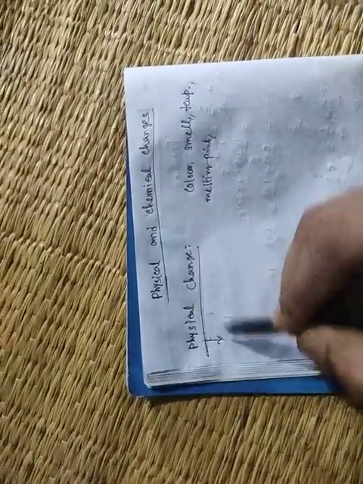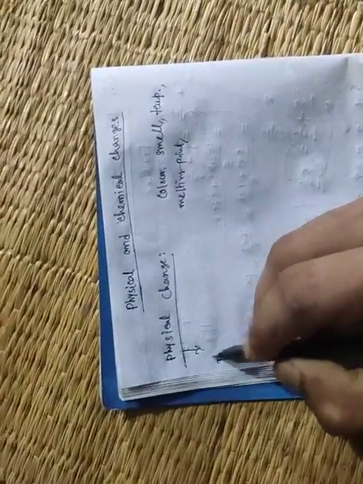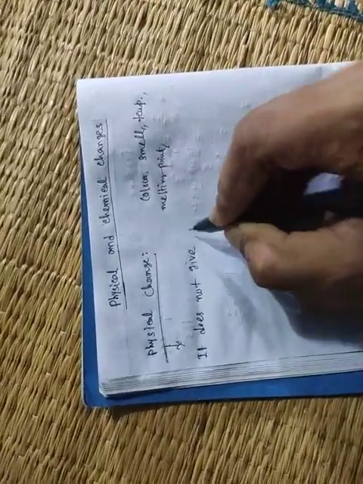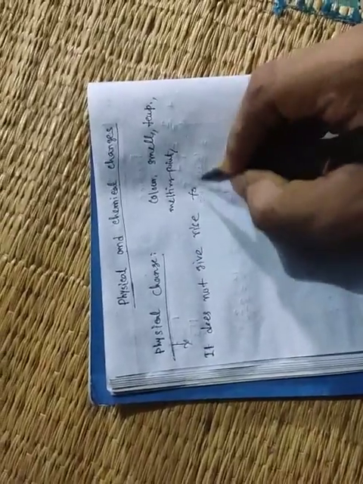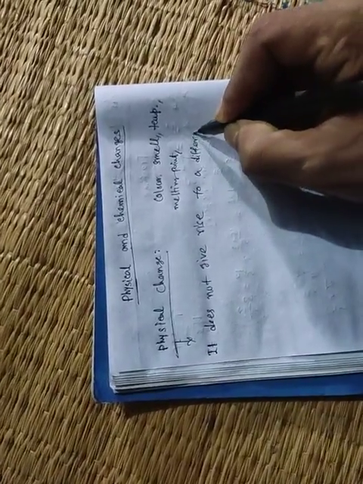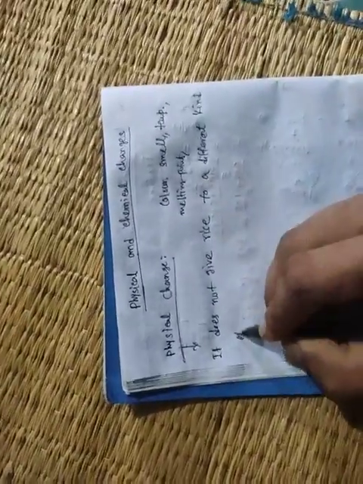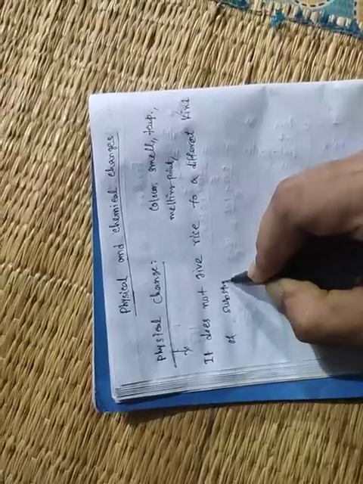Now we will discuss what is physical change. Physical change is that change which does not give rise to a different kind of substance. I have written the definition from your book. I will discuss it. What is physical change? It does not give rise to a different kind of substance.